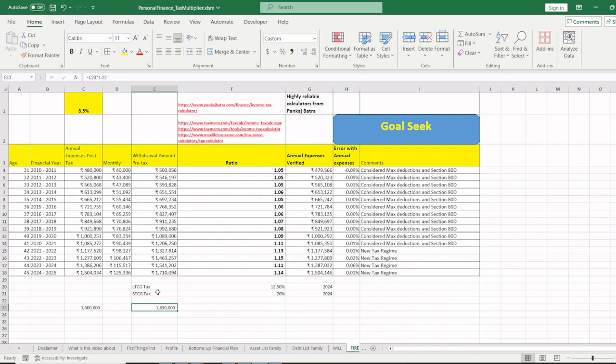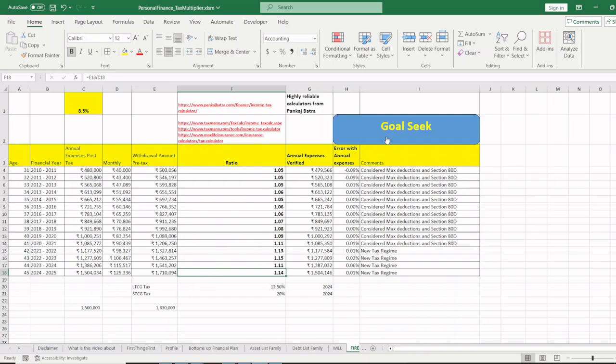I will make a case of this in the next video, considering LTCG tax and fixed income tax using some tax slab rates. I'll show you what percentage of withdrawals you can have from each bucket, for example the equity bucket as well as the fixed income bucket. I'll show you that. But for today, this is the ratio that I can give you: 1.22. Just have 1.22 times more amount during withdrawal, because the remaining will go as tax and the rest will come in your hand. Okay. Thank you so much.